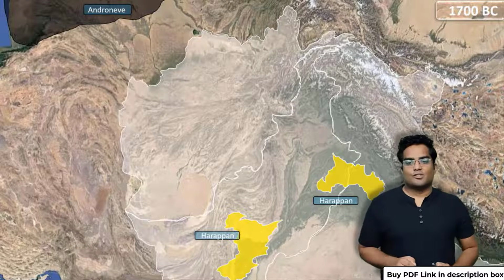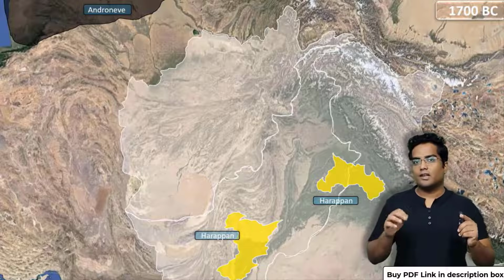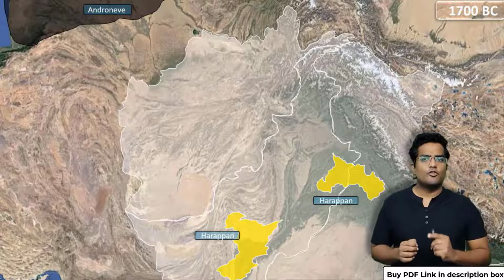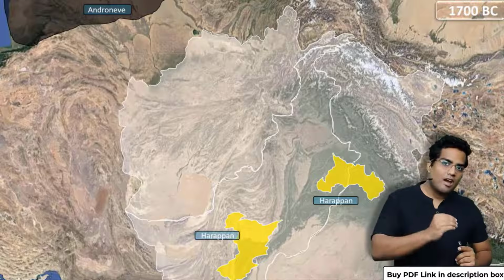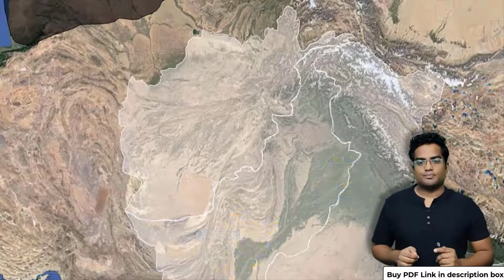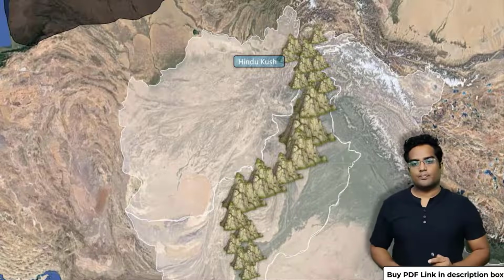Okay. So now we are going to understand the geography of the Indian subcontinent. This is important to understand because there are a few passes that you have to know, because without these passes, the Rigvedic Aryans wouldn't have reached India, right? So let's explore them. As you can see, you have the Hindu Kush mountains.